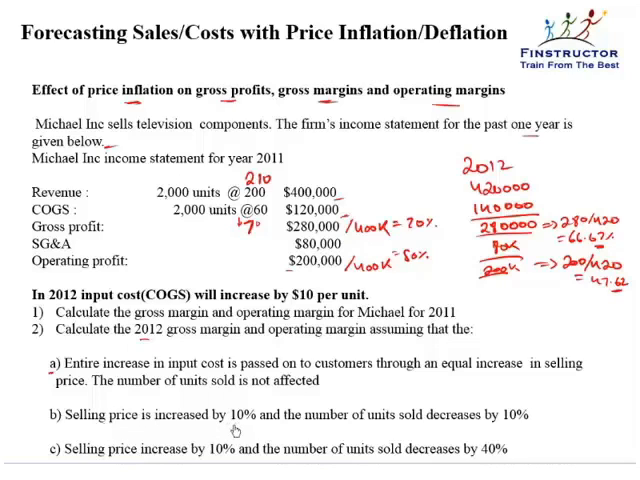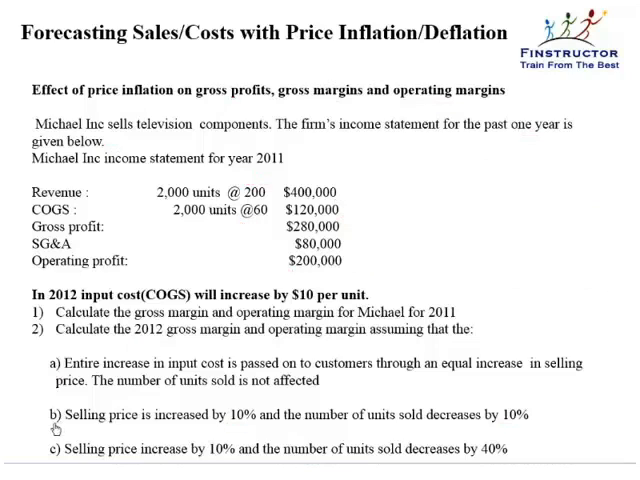Selling price is increased by 10% and the number of units sold decreases by 10%. So that's another thing that the company has to be careful about. If it raises the price too much, it may have an impact on demand. So in option B, the revenue would be 1800 multiplied by 220 because the price has been increased by 10% and the volumes decreased by 10%.